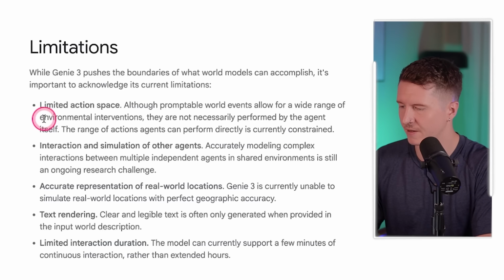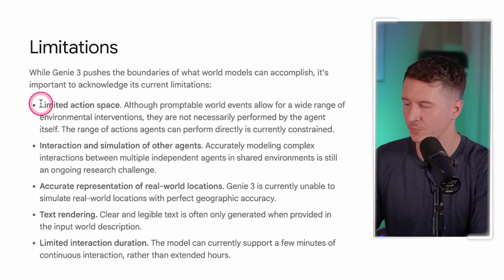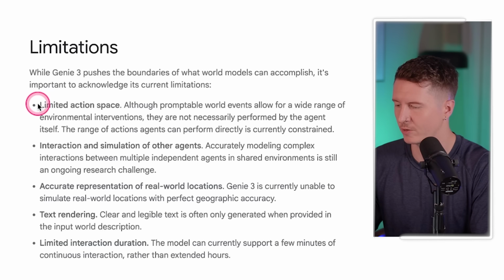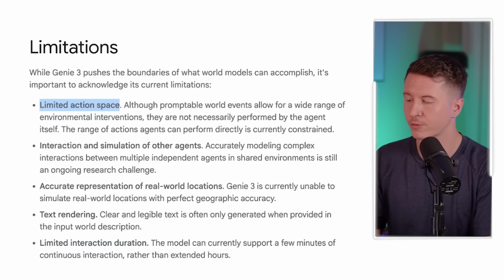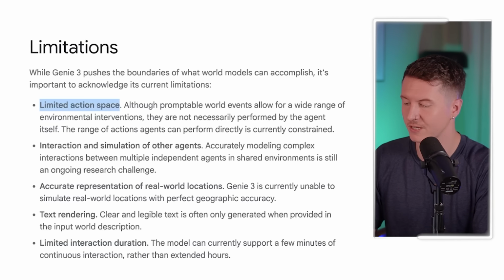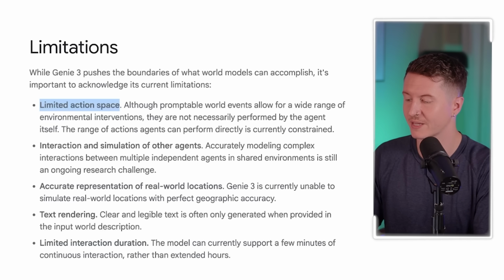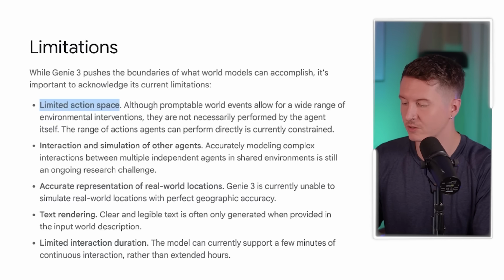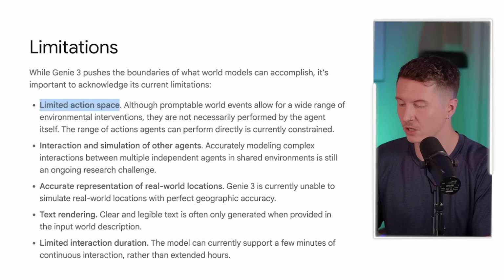Now, of course, there are still limitations to this, and it's important to caveat those so we are aware of where this technology is. One of the first important limitations to be aware of is the limited action space. Although promptable world events allow for a wide range of environmental interventions, they are not necessarily performed by the agent itself. The range of actions agents can perform directly is currently constrained.